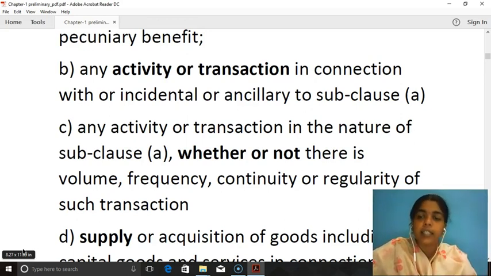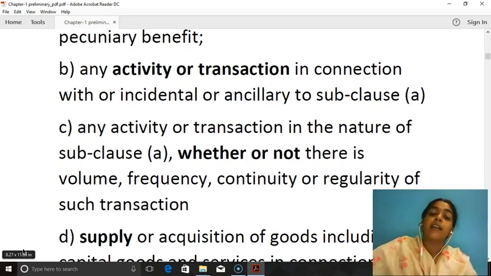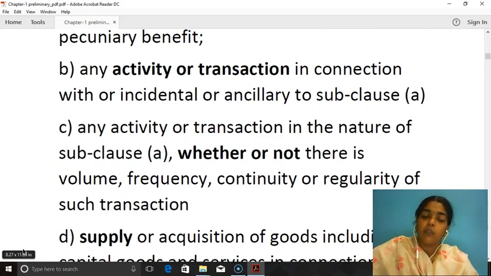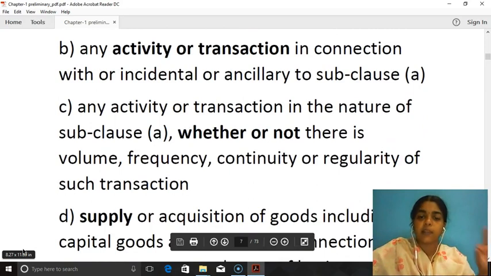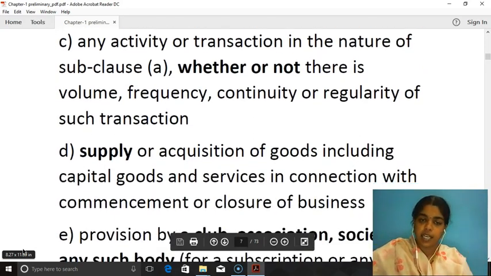Even if it is not a continued transaction, then also it is called business. Even when the volume is very low, still it is included within the term of business. Even when the frequency of conducting the business is also very low, even then it is called business. So, the volume, frequency, continuity or regularity of the transaction is not very much important. So, any activity or transaction in the nature of subclause A, the given above, whether or not there is volume, frequency, continuity or regularity of such transaction.